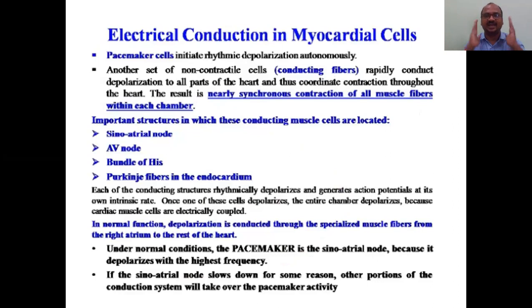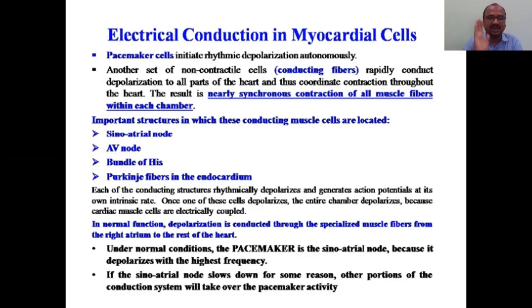In this slide, electrical conduction in myocardial cells, how the current will be conducted in the myocardial cell. In this slide, concentrate mainly on the blue color lines, the important structures in which these conducting cells are located: SA node, sinoatrial node, AV node, bundle of His right and left branches, Purkinje fibers in the myocardium.